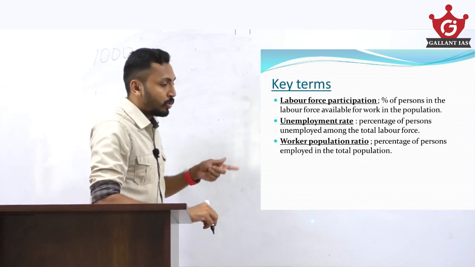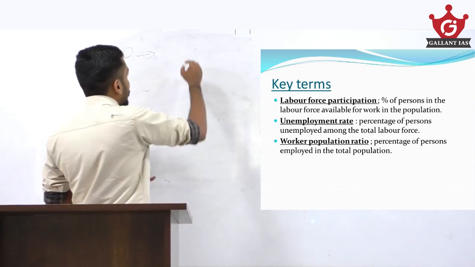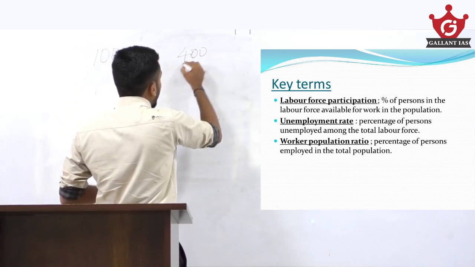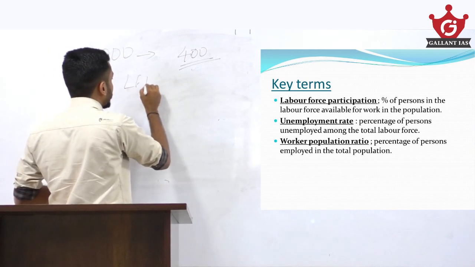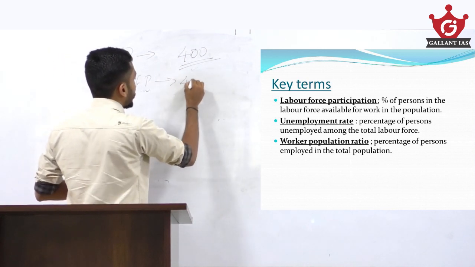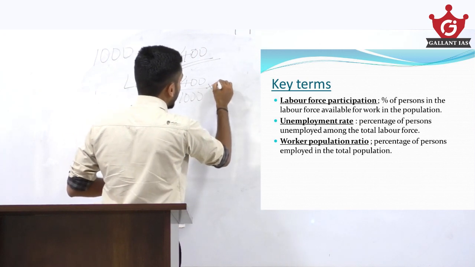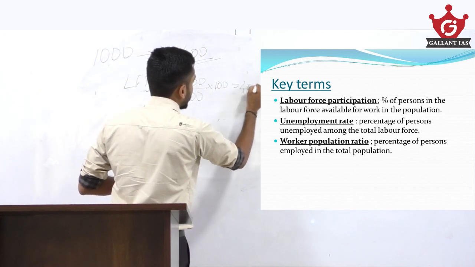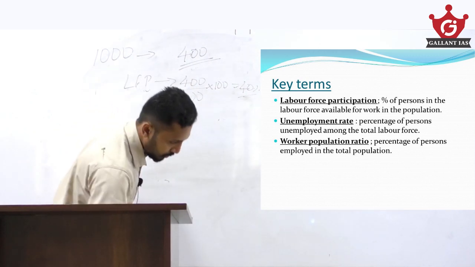Whether they have jobs or not is another issue. If 400 persons are available and ready for work, then the labor force participation rate will be 400 divided by 1,000 into 100, that is 40%.